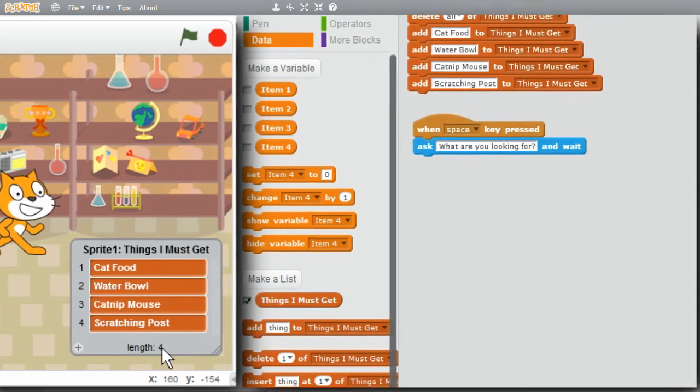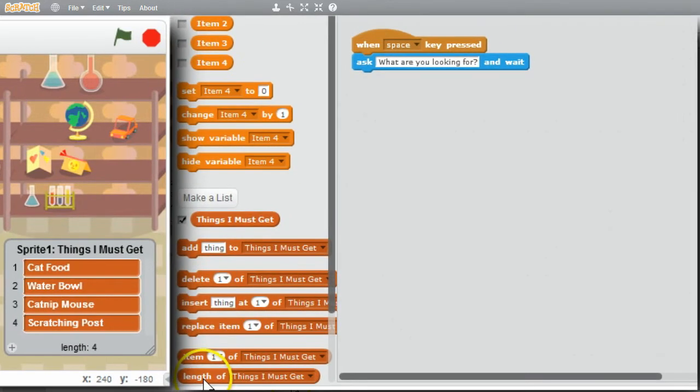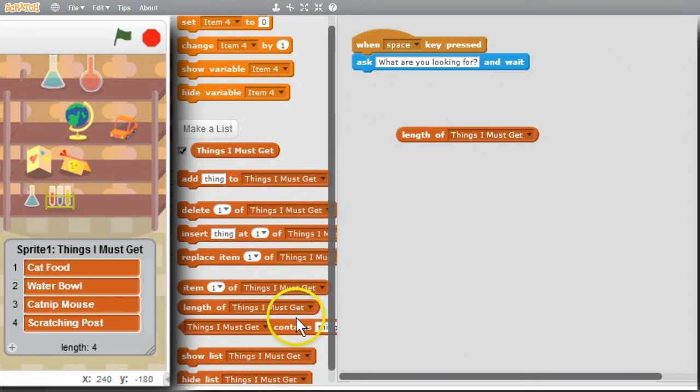My program can get the length of the list. Use the length command block. Click on it. Displays 4. 4 items in the list. It's very easy to see whether an item is in the list. I'll scroll down. Get the contains condition.